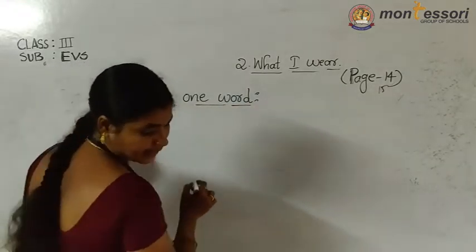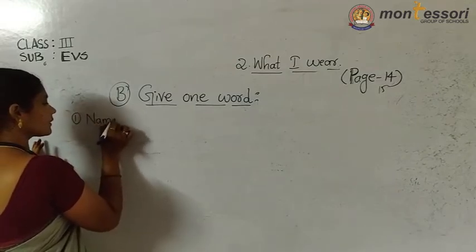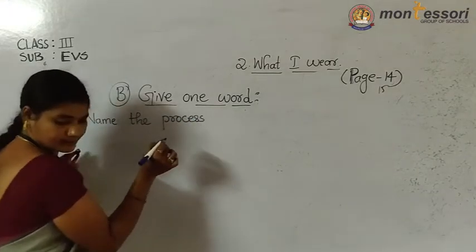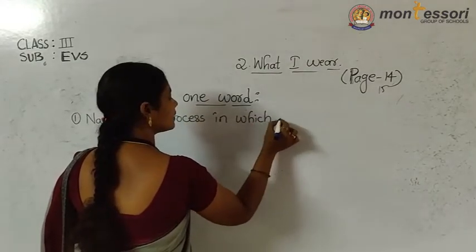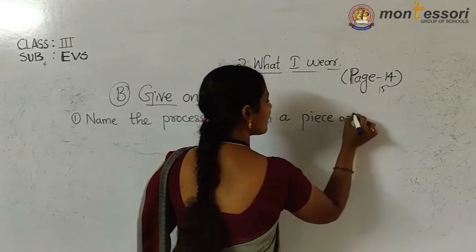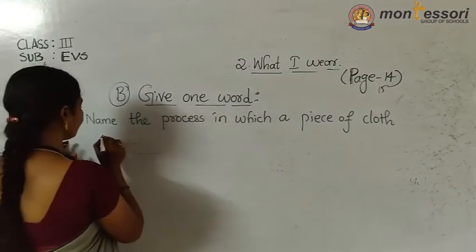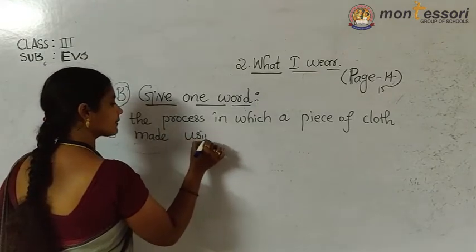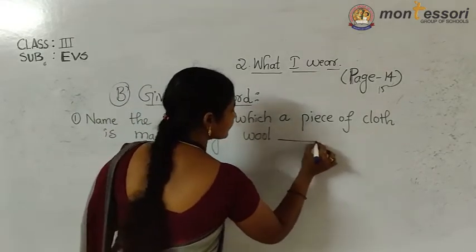Name the process in which a piece of cloth is made using wool. So what is that process?